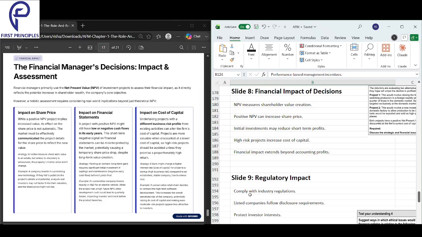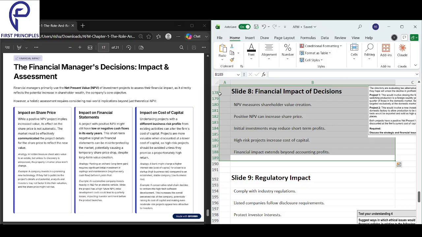Let's look into this tree. How have we understood this? Yes, so here NPV measures shareholders' value creation. Positive NPV can increase the share price. And naturally, whenever you make an initial investment, it will reduce short-term profits. High risk projects increase the cost of capital because they have a lot of risk. And financial impact extends beyond accounting profits. So that gives a good understanding about the financial impact of decisions.